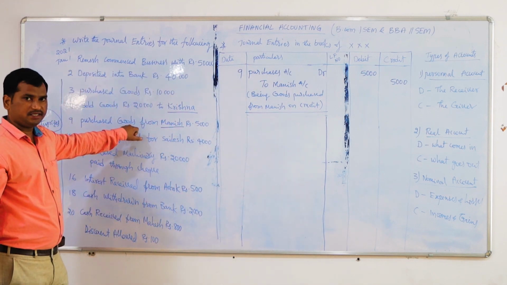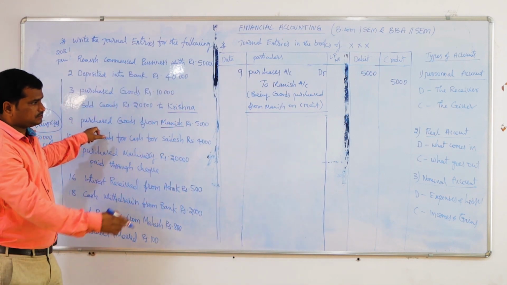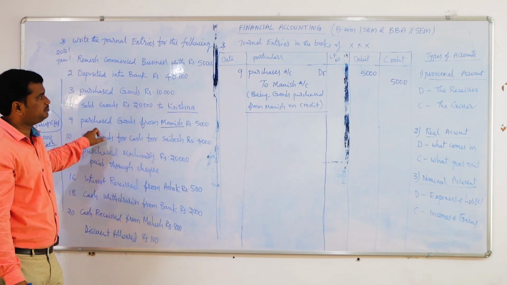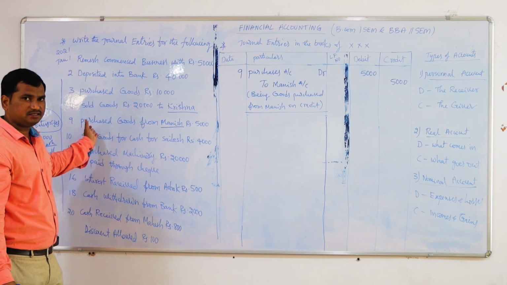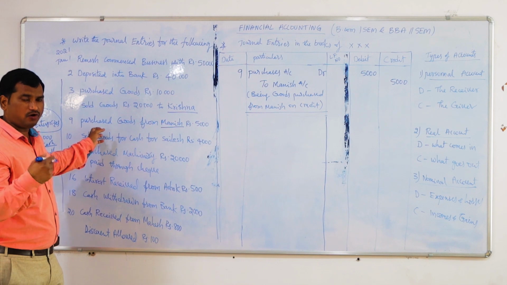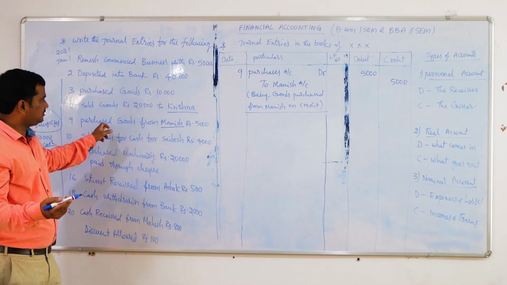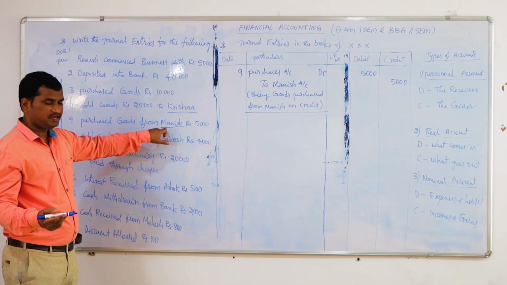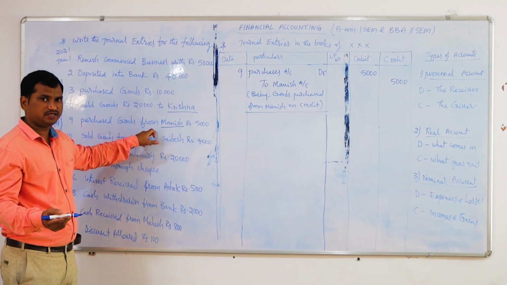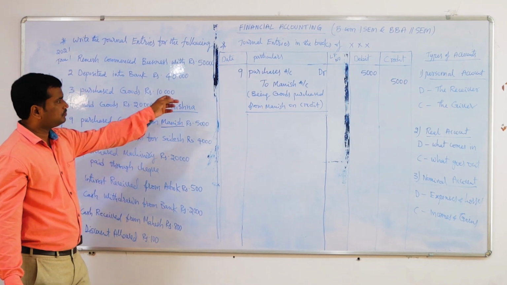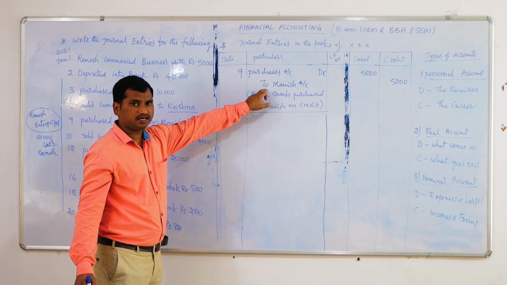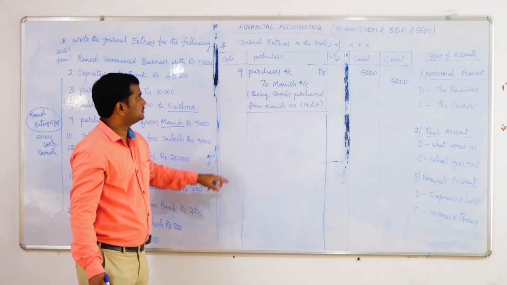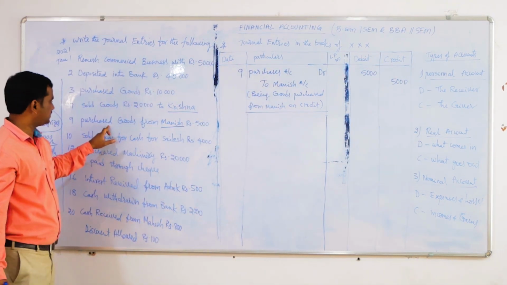So here we purchase goods from Manish. Purchase is an expenditure. So as per the nominal account, expenses should be debited. When we are purchasing goods, the cash will go from us. But here we are not paying the cash. As the name is given in the transaction, we should assume that this is a credit transaction. So on the credit side, we should enter the name of the person. So that is the entry for this transaction.